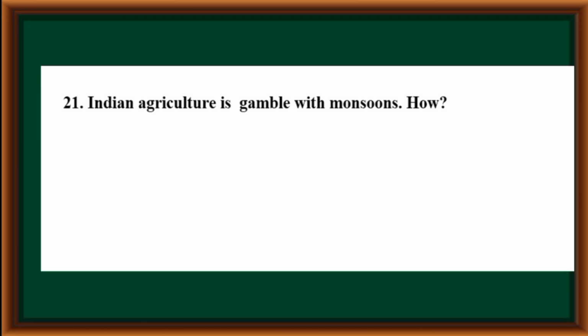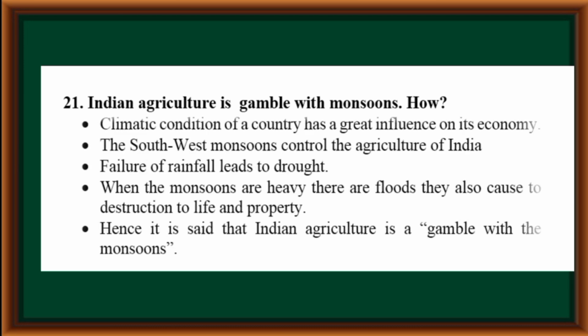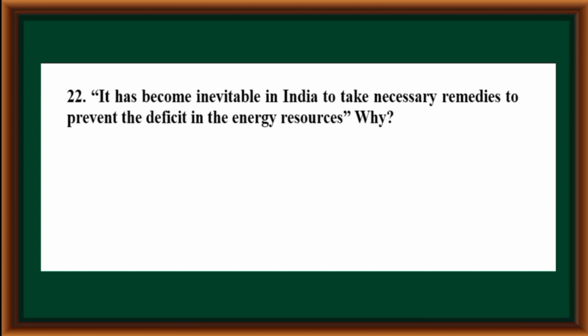Indian agriculture is a gamble with monsoons. How? Climatic condition of a country has a great influence on its economy. The southwest monsoons control the agriculture of India. Failure of rainfall leads to drought. When the monsoons are heavy, there are floods. They also cause destruction to life and property. Hence, it is said that Indian agriculture is a gamble with the monsoons.